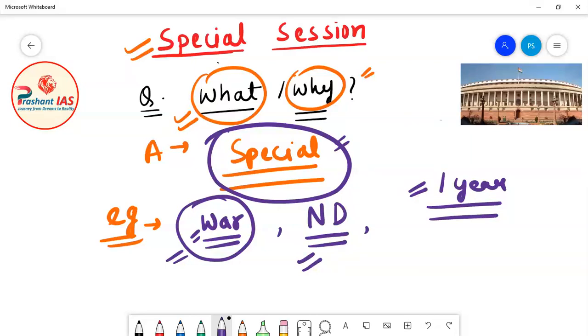So a special session of the parliament can be summoned for finishing all the unfinished tasks.